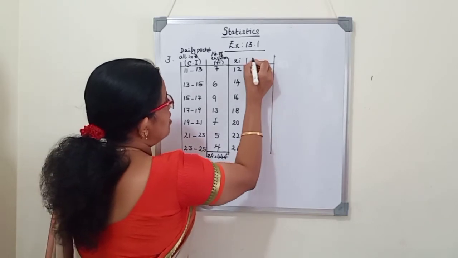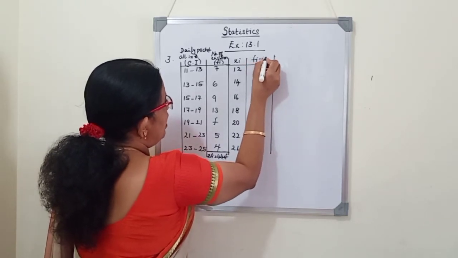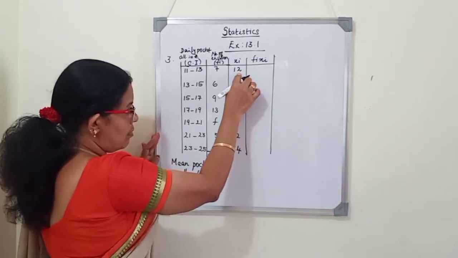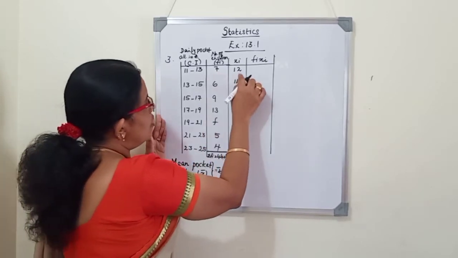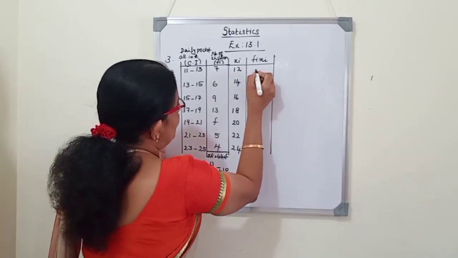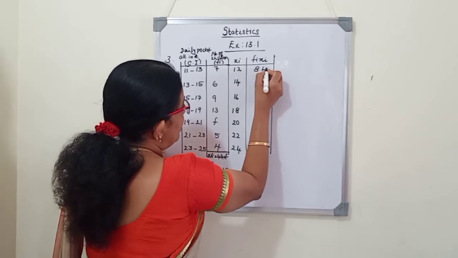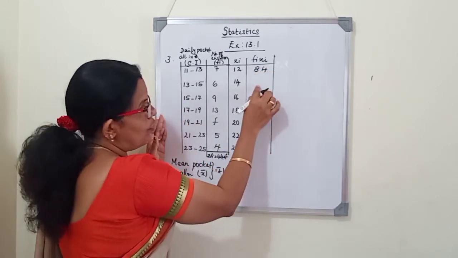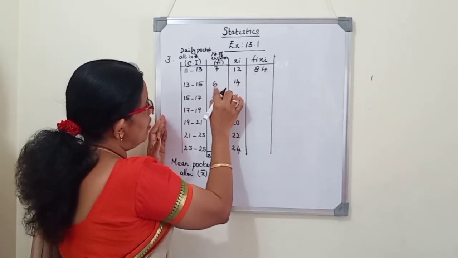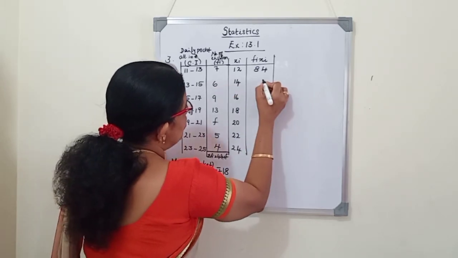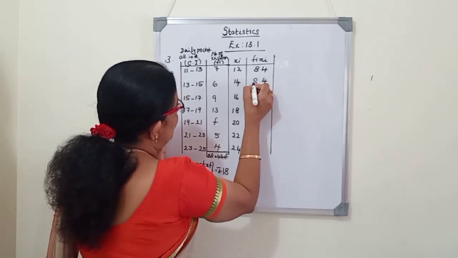Now the next column is fi xi. We will multiply each class mark with the frequency. So 12 into 7, 7 twelves are 84. Or if you write in the correct order, it will be easy for you to multiply. Now 14 into 6, 6 fours are 24, 84.